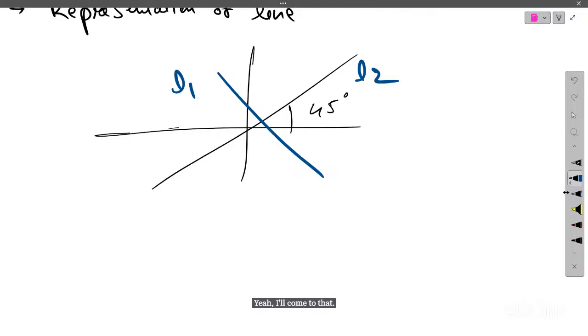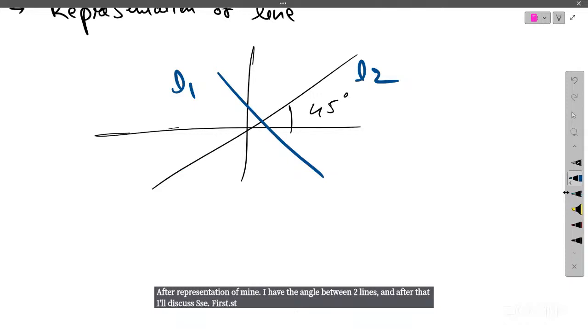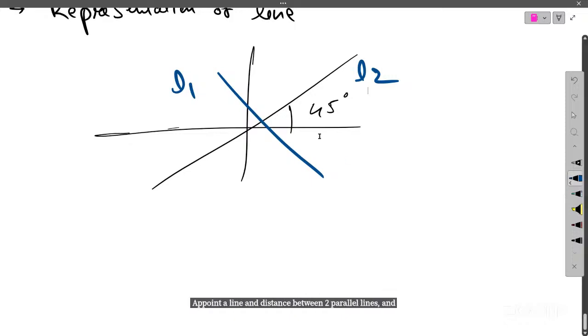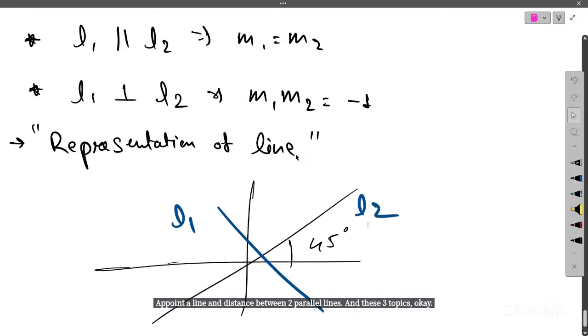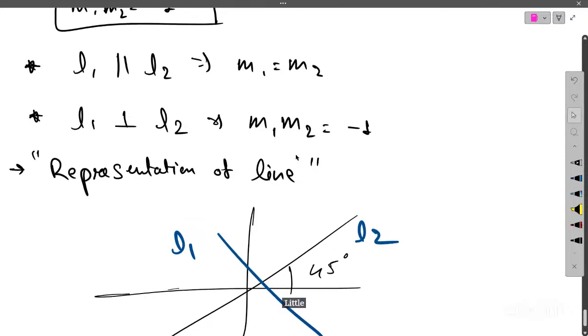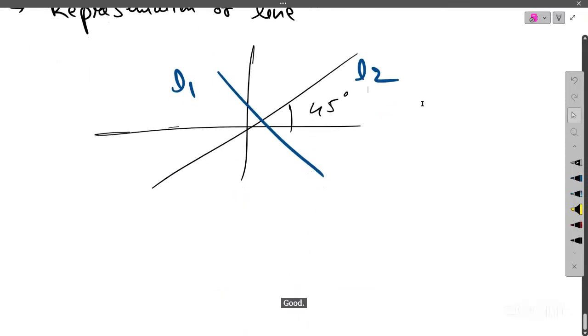After representation of a line, I have the angle between two lines, and after that I'll discuss SSE first, and then we'll go through these small things: angle between two lines, distance of a point from a line, and distance between two parallel lines, these three topics. After representation of a line, I'll discuss SSA because that is a little bit confusing and important also. Okay, fine. Now, yes, Bala.